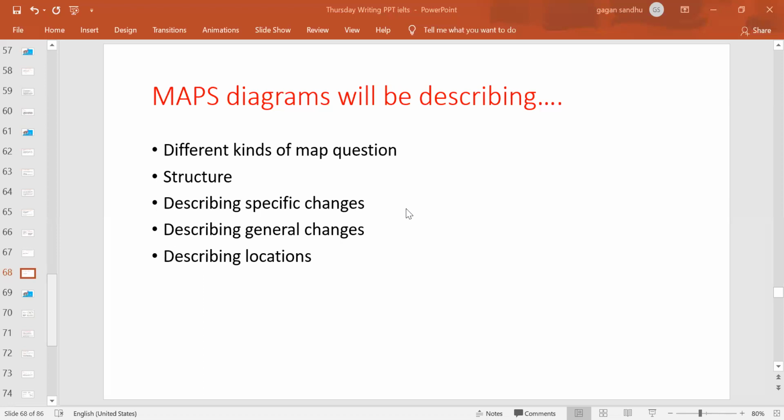If you get such a diagram, then what you have to do, 180 words definitely is more, right? According to the format, they can be 160, 170 for two diagrams. But if they are giving 150, there is a reason behind that. So we actually have to write 150, 155 words, right?